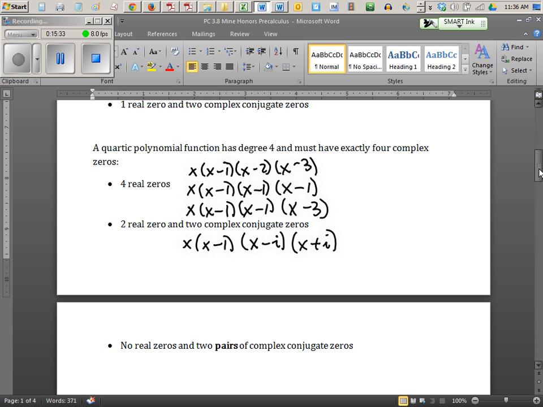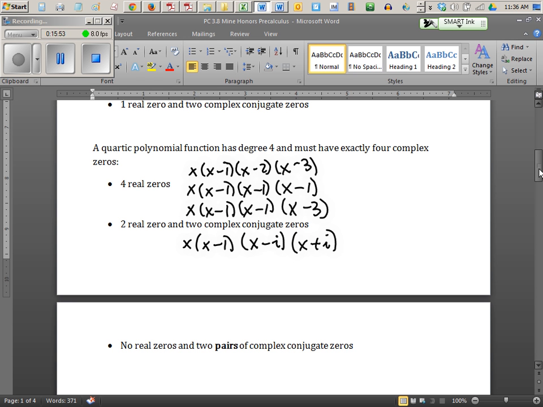So notice, by introducing i as a root, making x minus i a factor, I had to put in x plus i as a conjugate partner, and that means I lost two roots when I did that. I can't have just one imaginary. If I produce one imaginary, it produces another, and automatically I just lost two roots that are real.